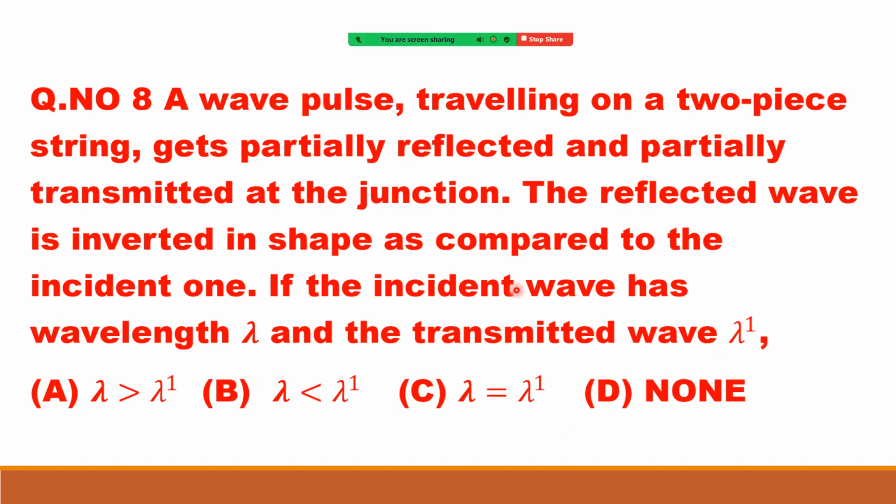Now see carefully, the key point is that the reflected wave is inverted. Inverted means this happens when the wave travels from rarer medium to denser medium. I am repeating, the wave gets inverted when it travels from rarer medium to denser medium, right?